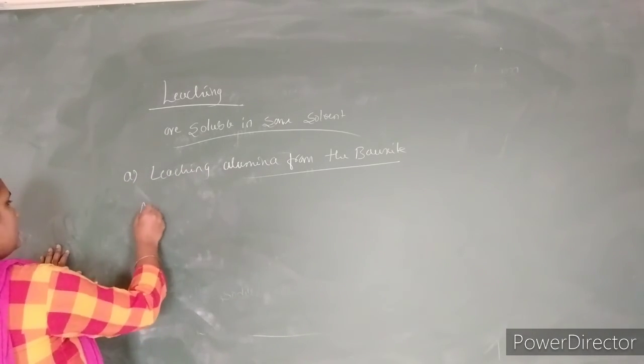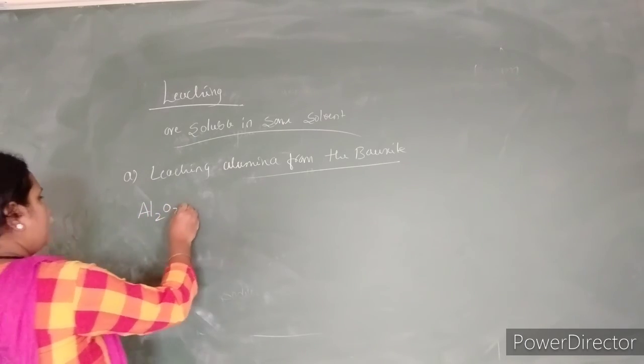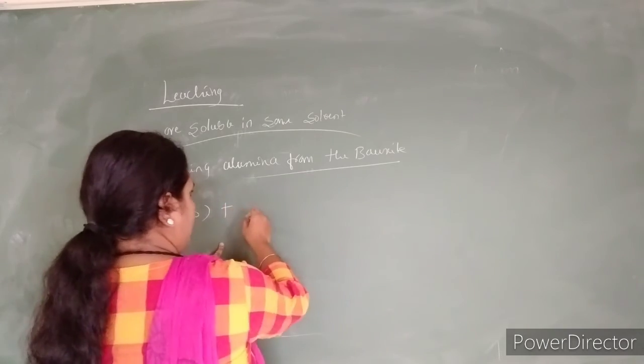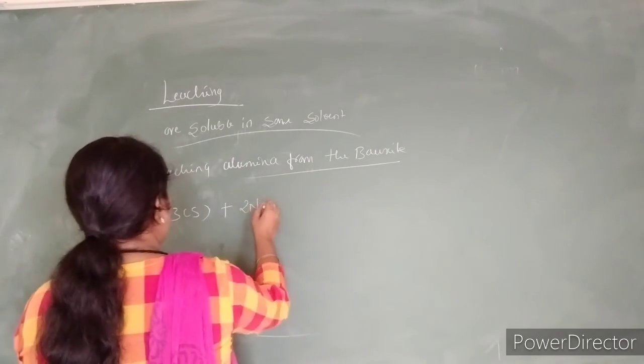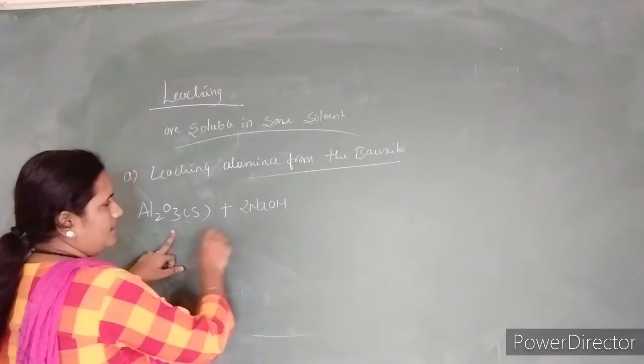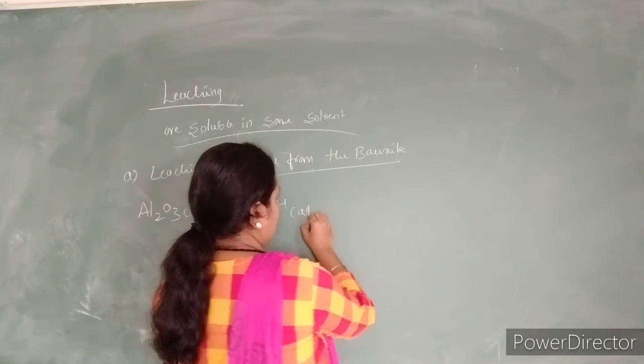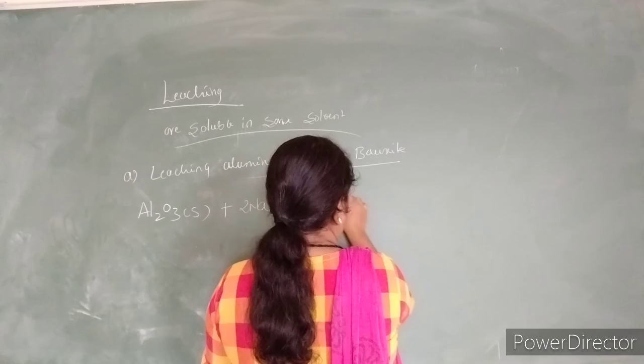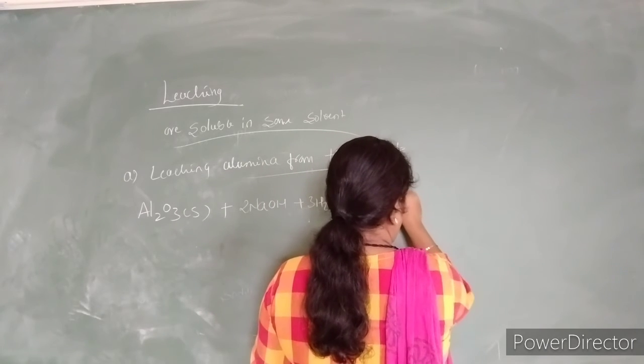So see here, the reactions: whenever we add the concentrated solution of sodium hydroxide to alumina, it should form the sodium aluminate.